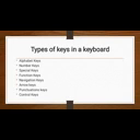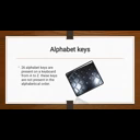Types of keys in a keyboard. There are many keys in a keyboard: alphabet keys, number keys, special keys, function keys, navigation keys, arrow keys, punctuation keys, and control keys, and we discuss all keys one by one. First of all, we discuss alphabet keys. 26 keys are present on a keyboard from A to Z, and these keys may be present in alphabetical order or in a random order. As we see in the figure, these keys are present on the top of the keyboard.